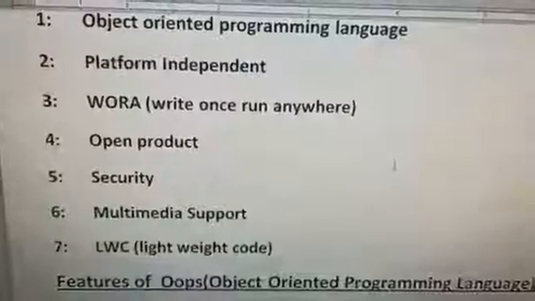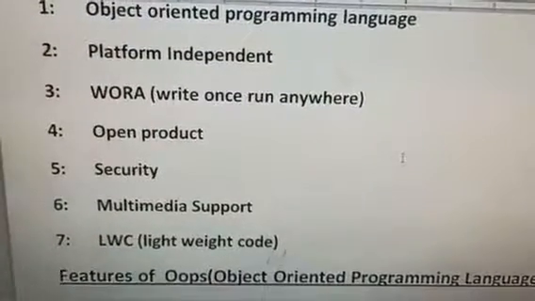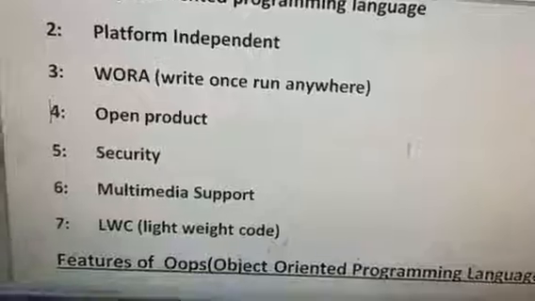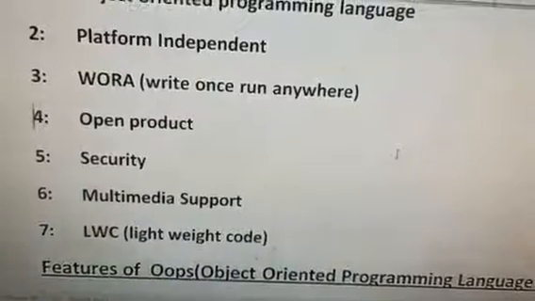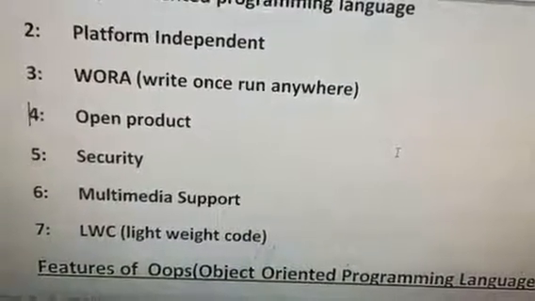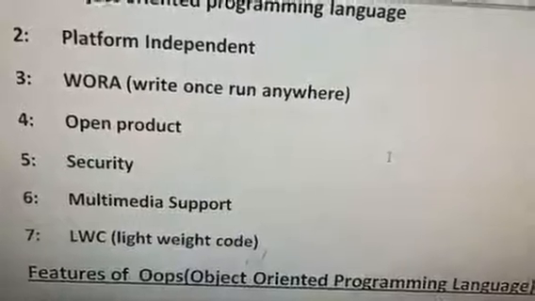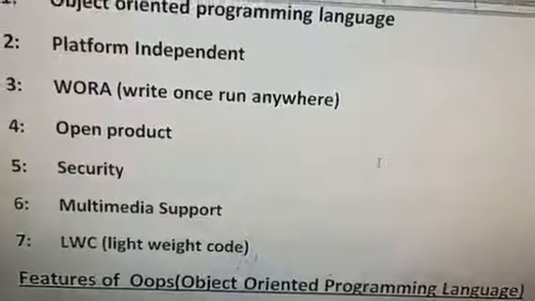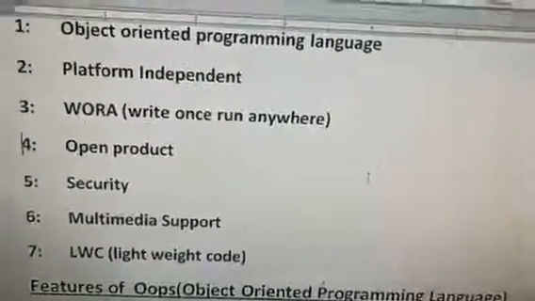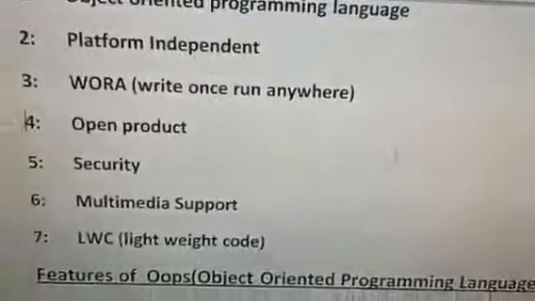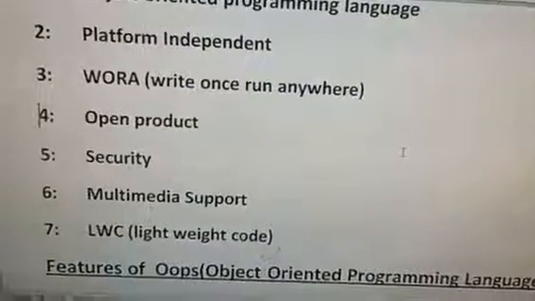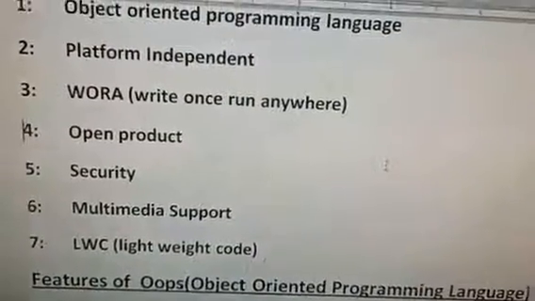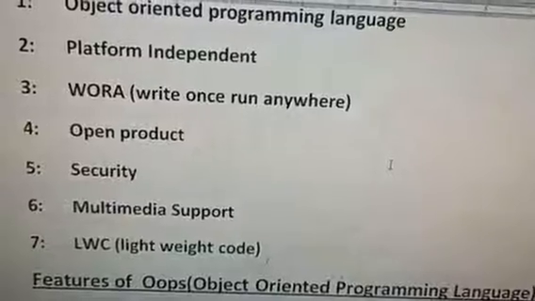So now the fourth feature of Java is open source. This open source means Java is freely available on the internet. Anybody can easily download it without paying anything. So it is available free of cost. Everybody can easily download it from the website.